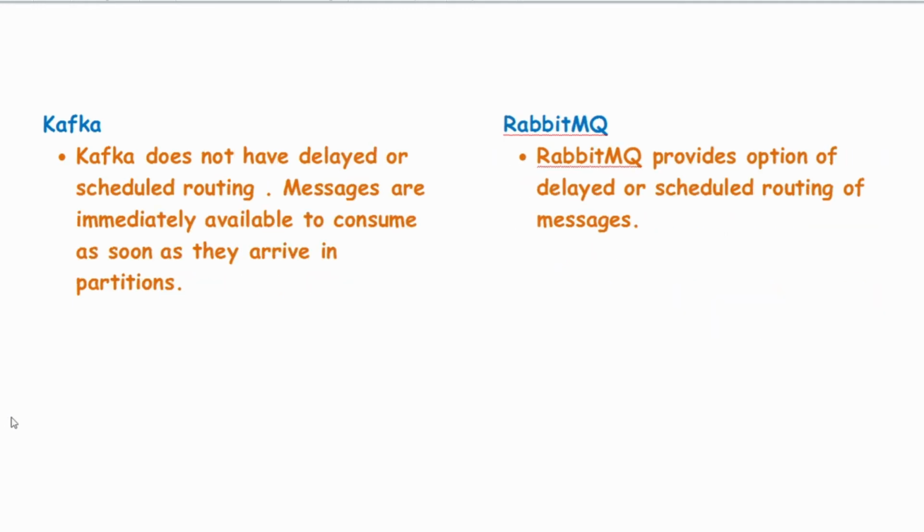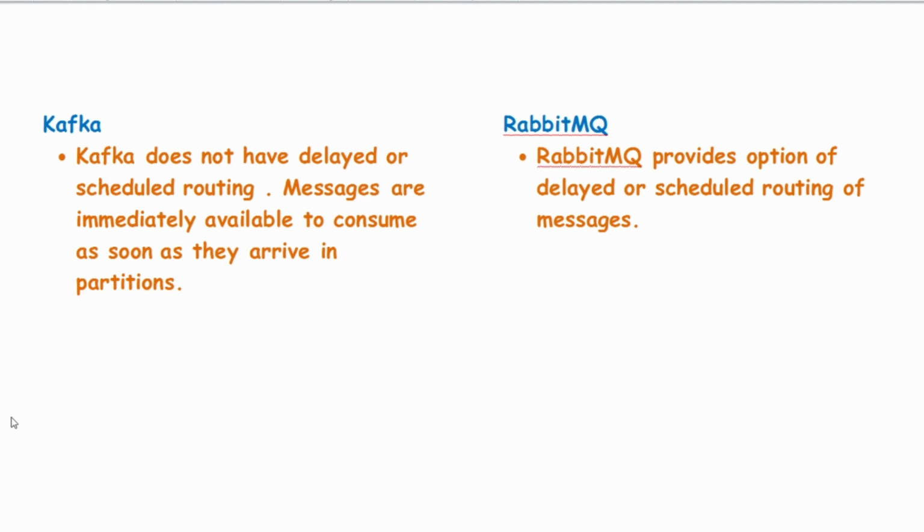Kafka doesn't have the concept of delayed or scheduled routing. So as soon as the messages are available in the partitions, the consumers can start consuming the messages. There is no option of delayed or scheduled timing at which the consumer wants to consume the messages.